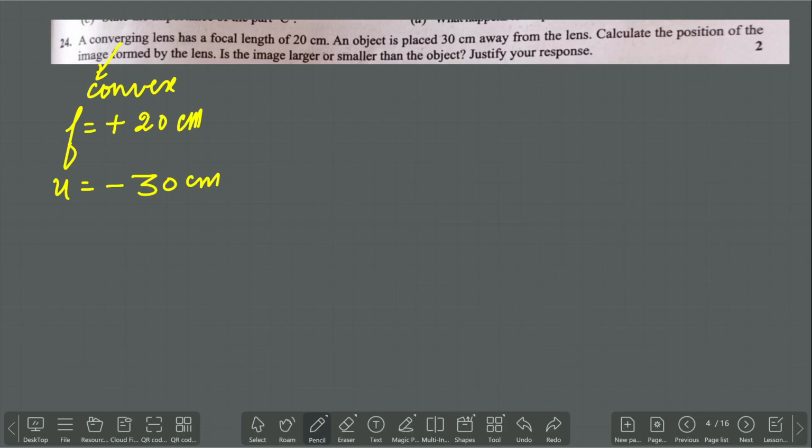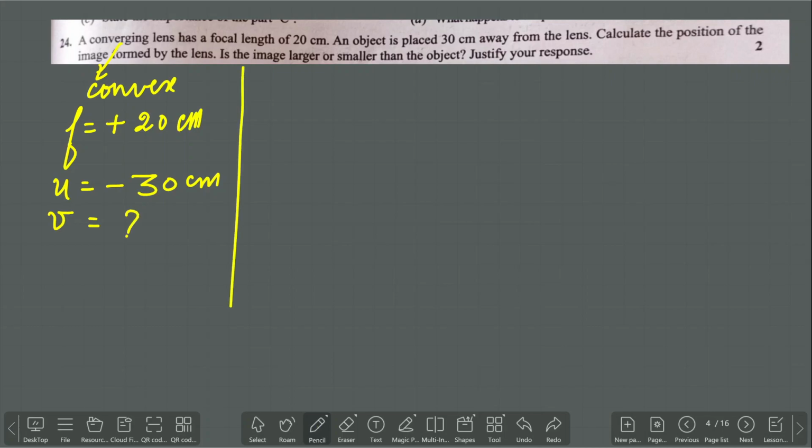Now read the question. A converging lens. In the previous question paper we said a converging lens is nothing but a convex lens. A converging lens has a focal length f equal to 20 centimeter. Either plus 20 or minus 20. As per the sign convention, the focal length of a convex lens is plus 20. An object is placed at u equal to 30 centimeter. The object will be on the left-hand side, so it is minus 30 centimeter. Calculate the position of the image formed by the lens. That means we are going to find v.